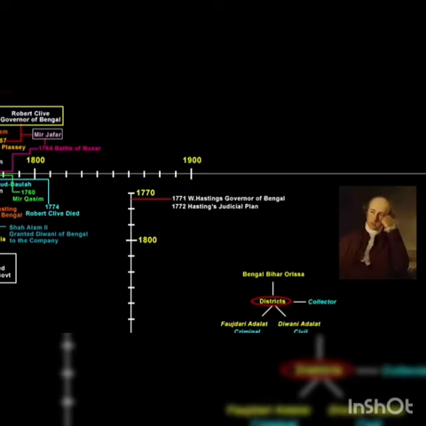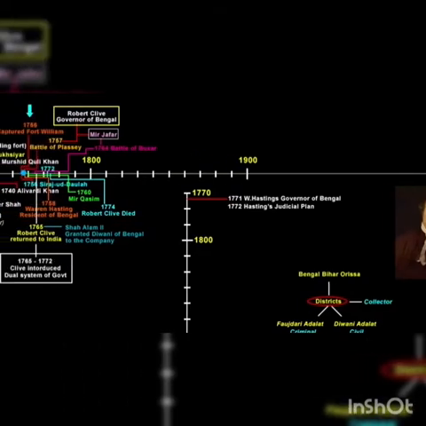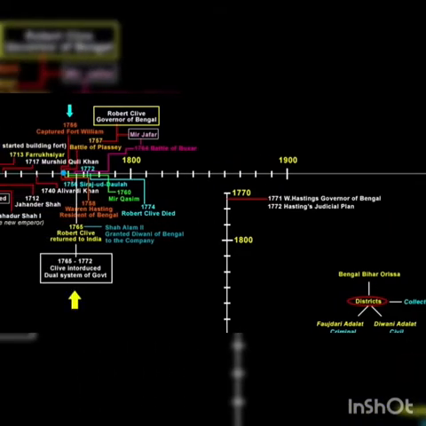That's why the Qazis and the Pandits were asked to interpret Indian laws for the English district collectors. Basically, Hastings' plan was to create a fair system of justice for the local people. That's why we can also say that the Hastings Plan of 1772 was in many respects a boon to the people at that time, and the reason we can say so is because before 1772, under the dual administration system, there was no such thing as justice.